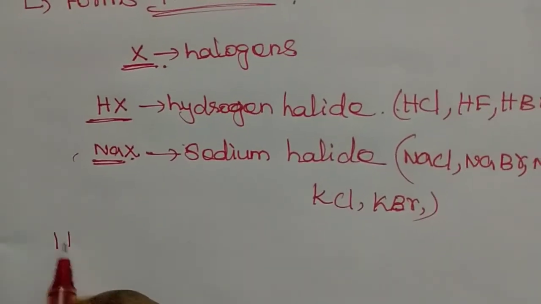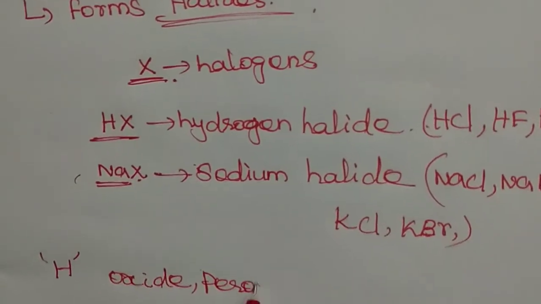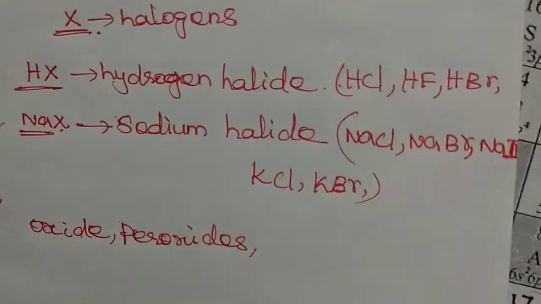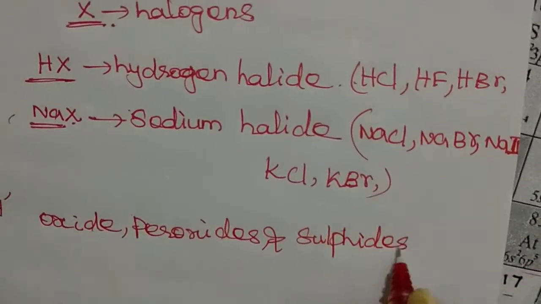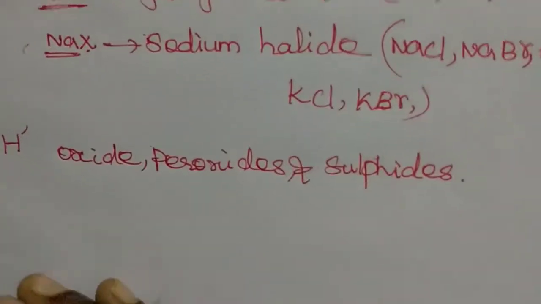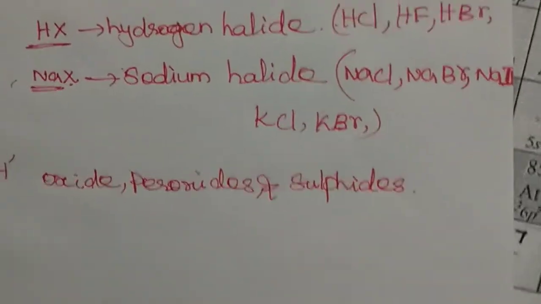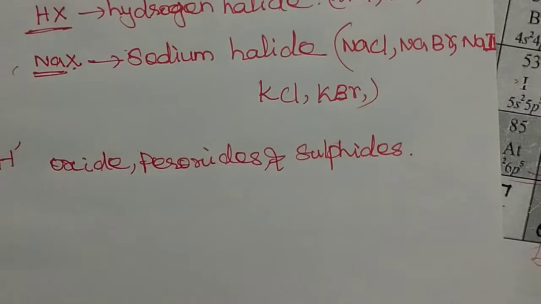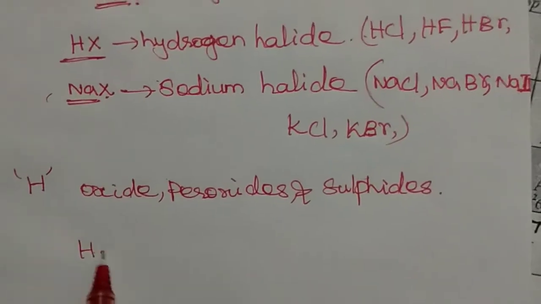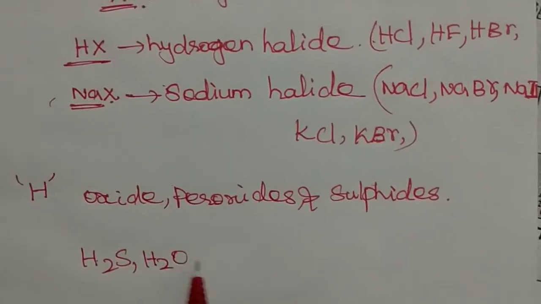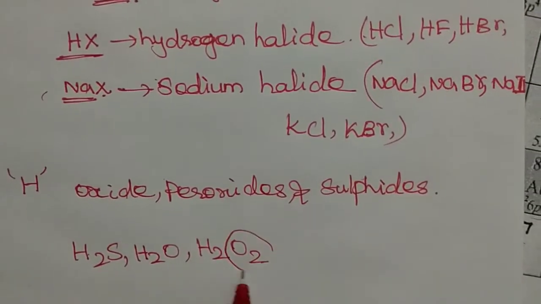So hydrogen can form oxides, peroxides and sulfides, like alkali metals. Alkali metals also form oxides, peroxides and sulfides. So like the alkali metals, hydrogen also forms oxides, peroxides and sulfides. For example, H2S; H2O, this is oxide; and H2O2, this is peroxide.